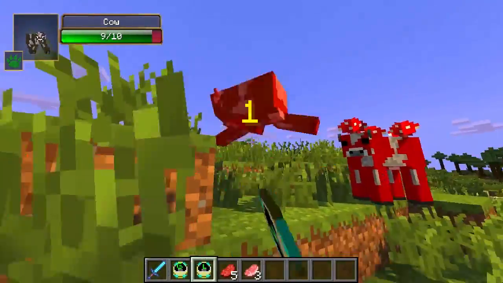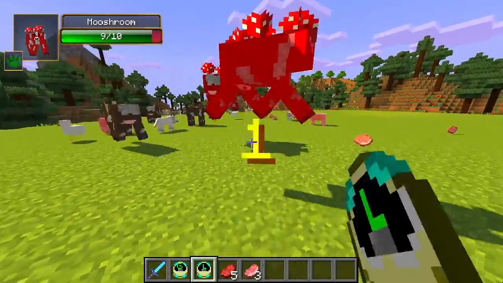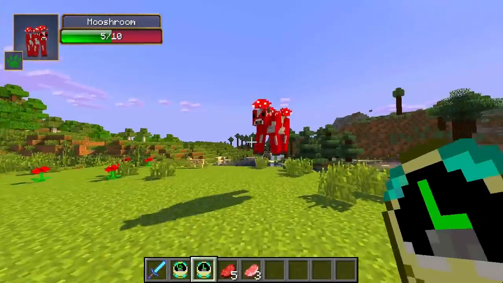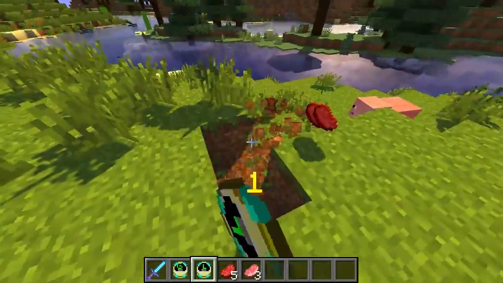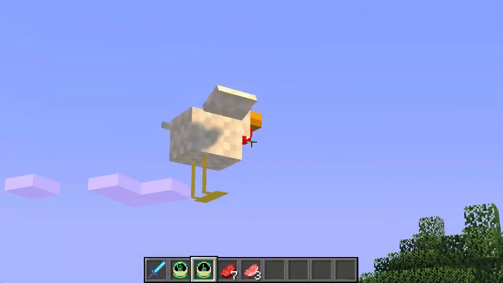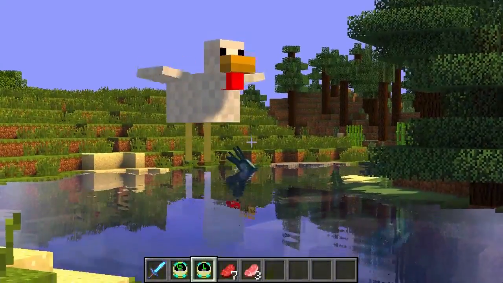Look at that cow. Hey, go flying. Look at these guys. Oh man, let's punch them. Man, they're going flying. Look at this. Oh man, it's like they're on the moon. Mushroom on the moon. All right, chicken, you've got it. Oh my God. The chicken went absolutely flying. Look at him flapping his wings, trying to safely land without breaking his tiny little feet.